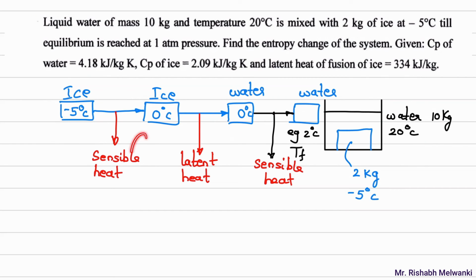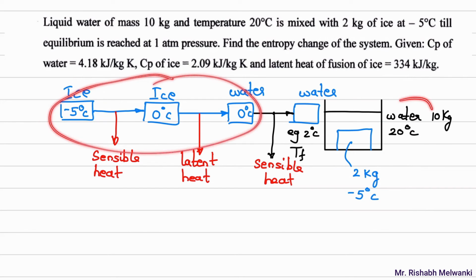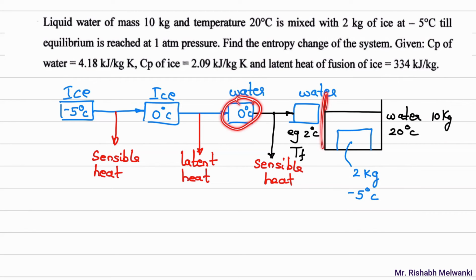So what is the heat lost by water and what is the heat gained by the ice, that we will calculate. If these two heat values are the same, meaning our assumption that the equilibrium temperature is 0 is correct. But if one heat value is greater than the other, meaning the equilibrium temperature is not 0.